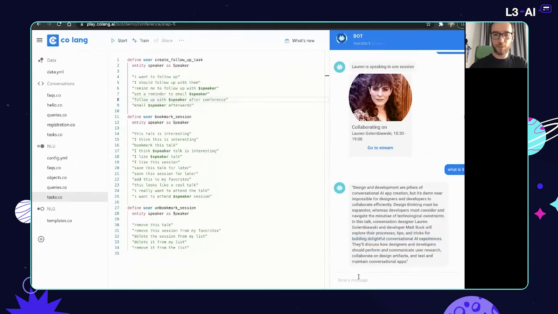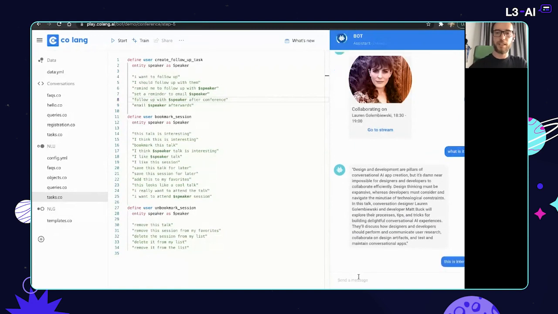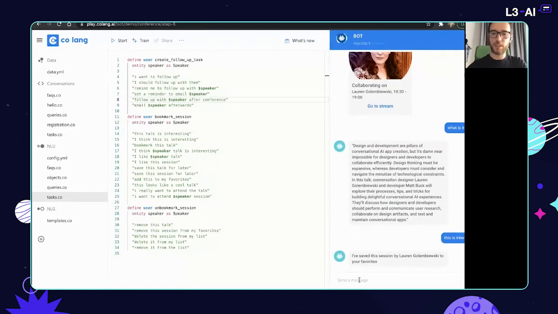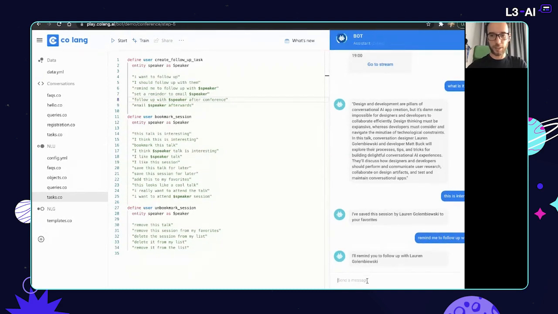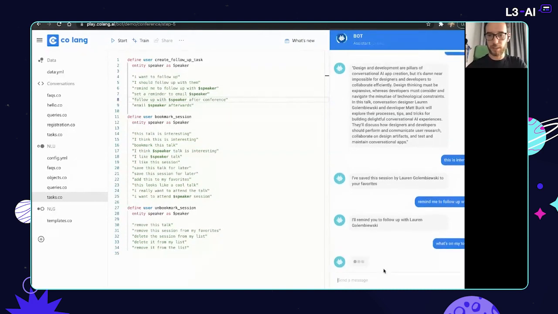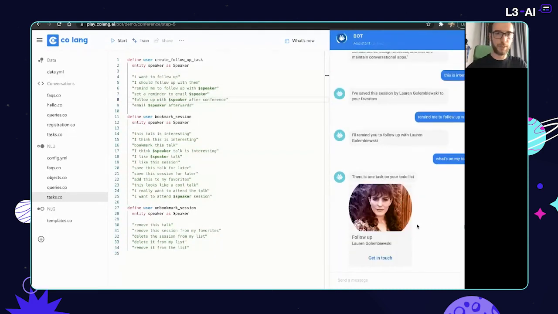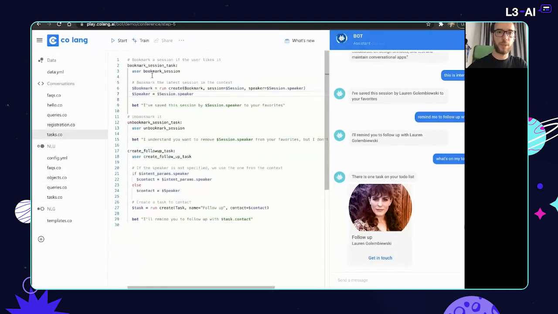Now, if I think this is really interesting, I would just say this is interesting. And the bot would then save this session as a favorite session. And then I would say even remind me to follow up with her after the conference. I need to actually keep track of that. And if I say what's on my to-do list, then I would obviously have only 1 task so far to follow up with Lauren. Now, to get this behavior, you've seen already these 3 intents that we had to define here. And just a couple more flows for creating a bookmark. Basically, we're using the create action here with some simple parameters coming from the context,